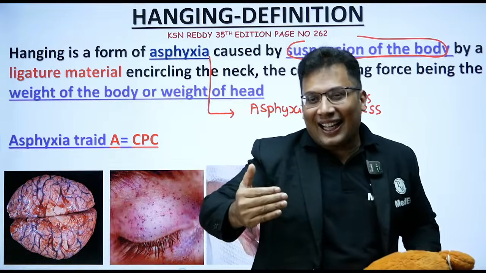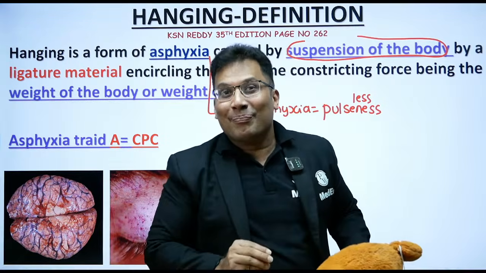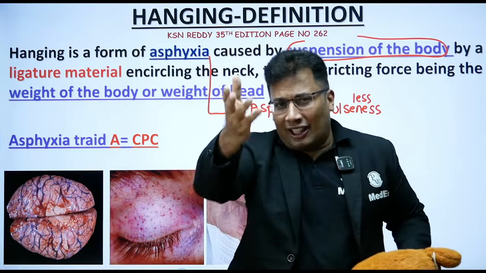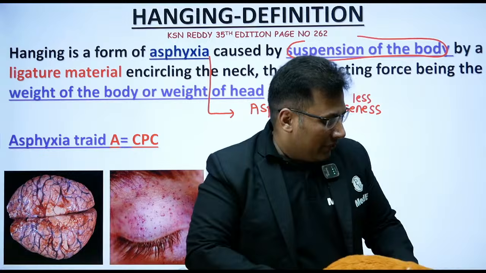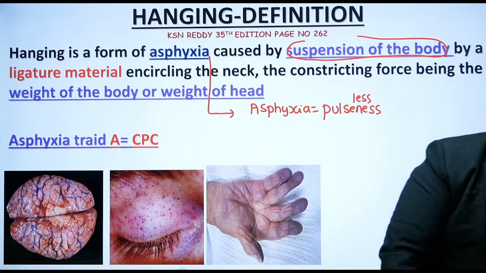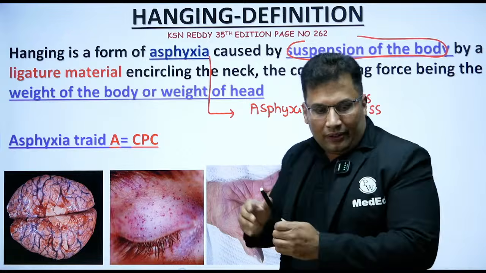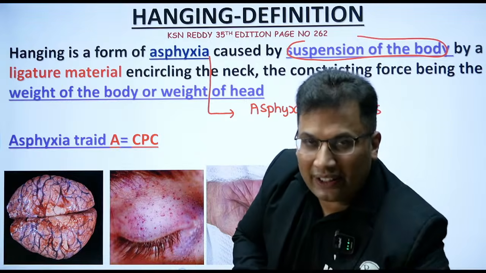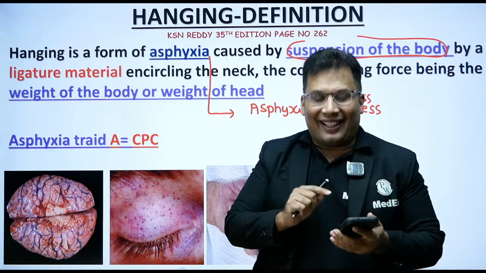This method is known as, no it is not throttling, it is known as basically mugging. So mugging can be a 3 marks question. Throttling can be a 3 marks question. So this is what you need to memorize. Suspension is there only in case of hanging, not in the case of strangulation in general.